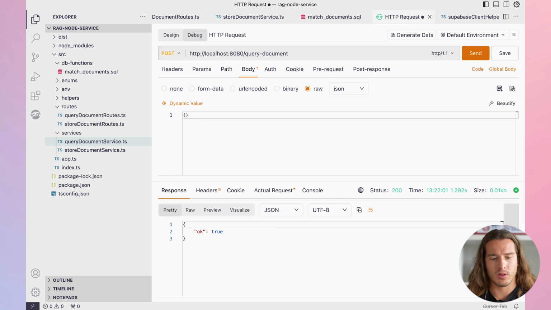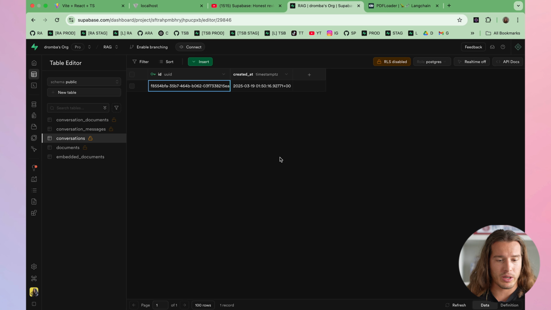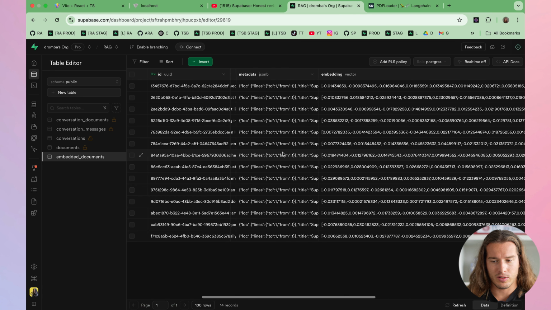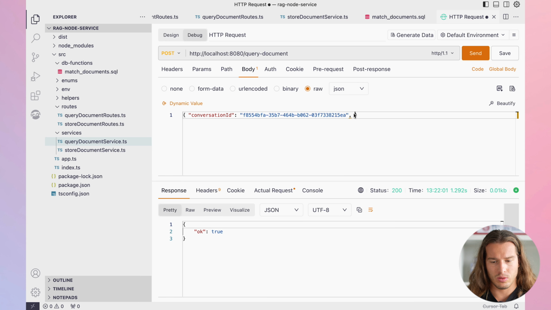Let's go to, here. And what are we passing now? Let's go back to our function. We have conversation ID, query, and document IDs. If you remember, we already did that when we were storing the document. So we will grab our data from there. Conversations, we already have conversation ID. Let's come here, conversation ID. Let's set it to this. Then let's do document IDs. And in this case, that's this one, right? Let's do it here, document IDs.